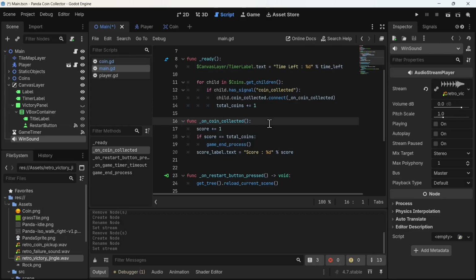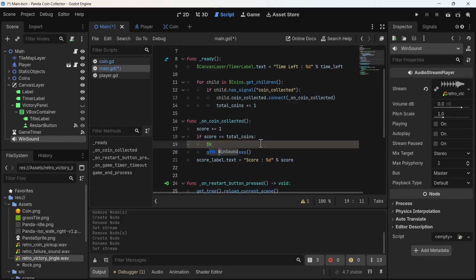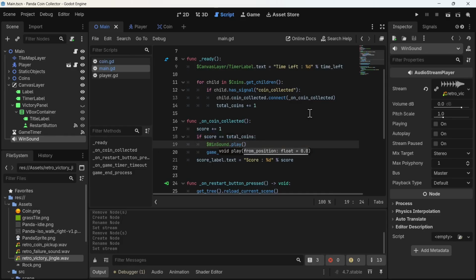That's our only win condition right now. So on coin collected, if score equals total coins, our game in process starts. Before it starts, I could start playing a win sound dot play. Just that, and our win sound would play whenever we win.